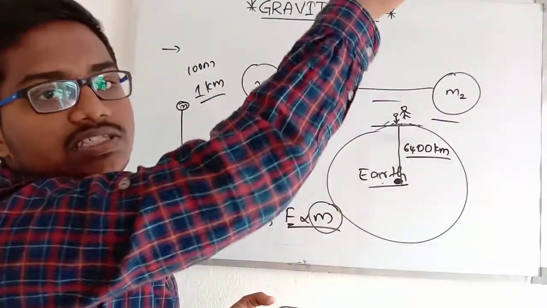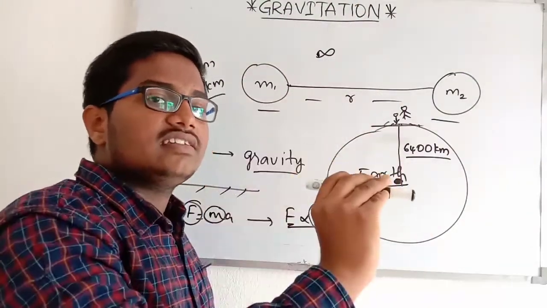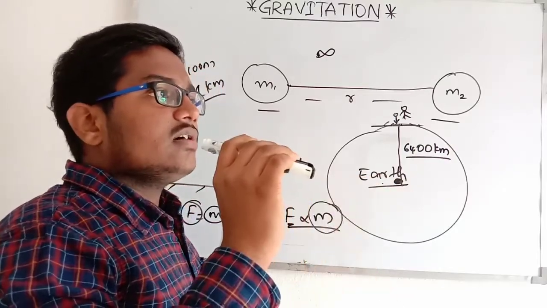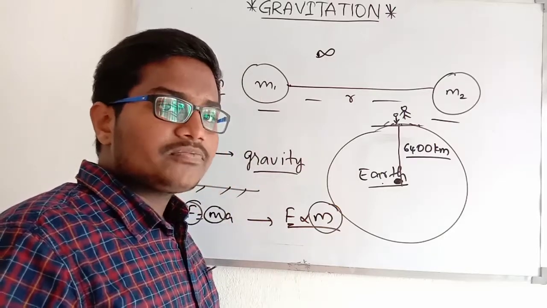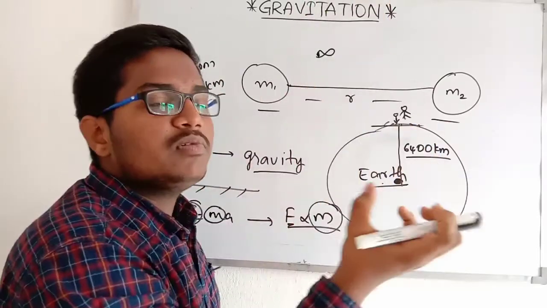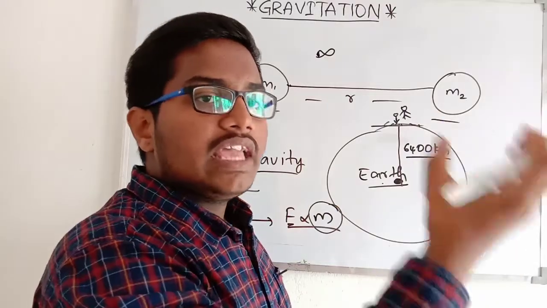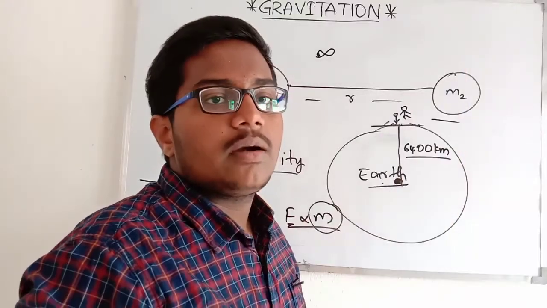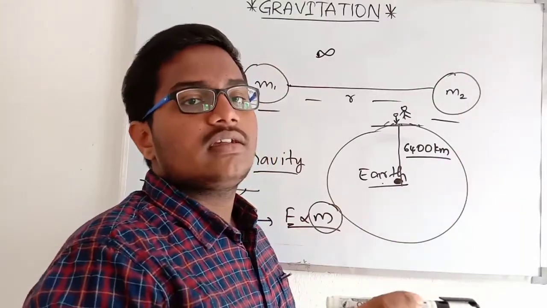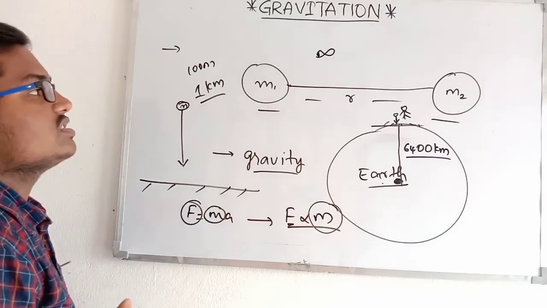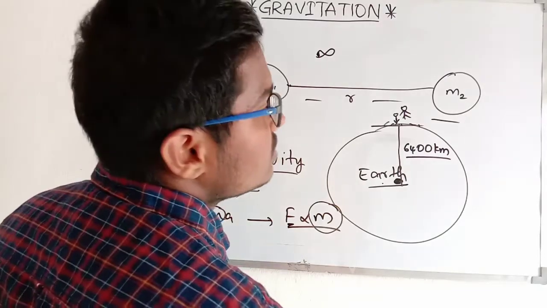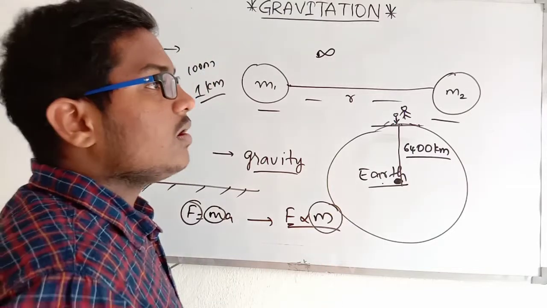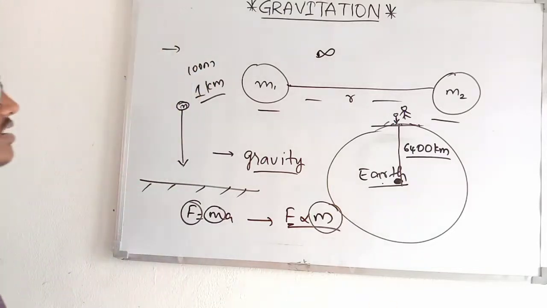If we throw with a velocity, that velocity is decreased by the gravitational force. Gravitational force is constant, but it is the capable force which is able to reduce the velocity of the upgoing particle or this marker. So that's why the gravitational force is such an important force among all the forces. I hope you all got a feel of the gravitation.